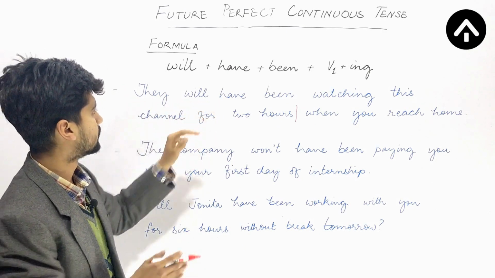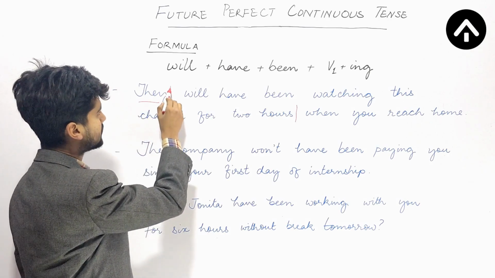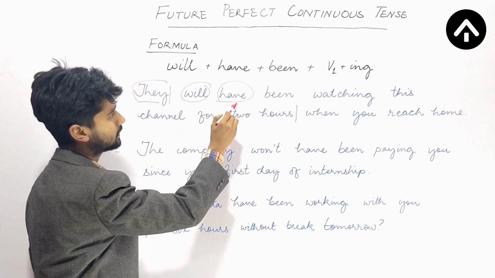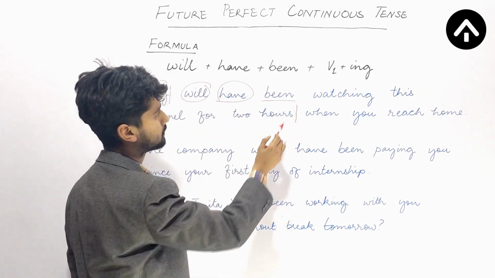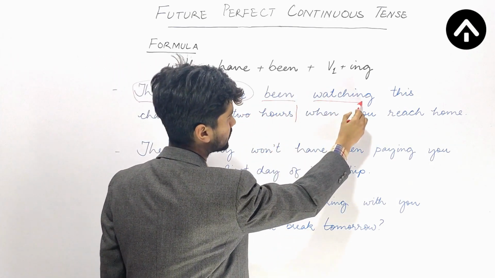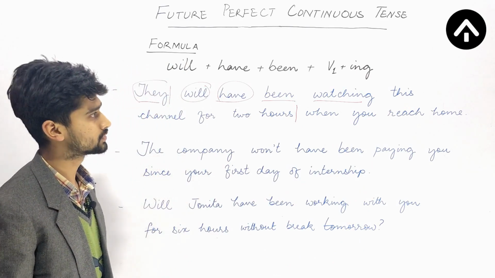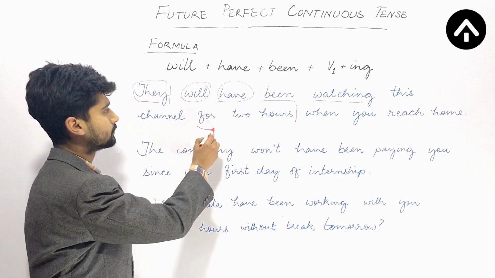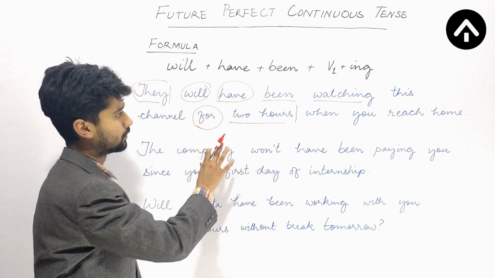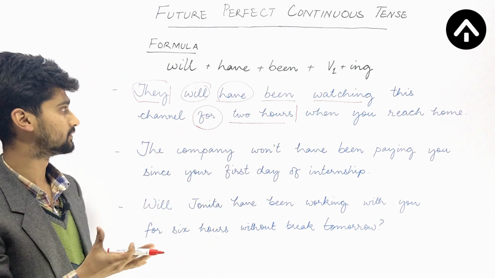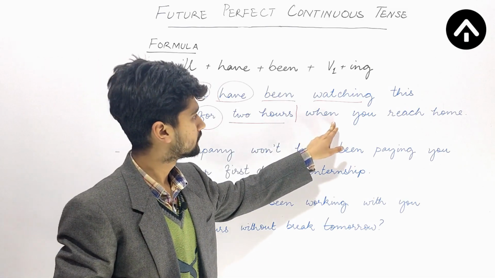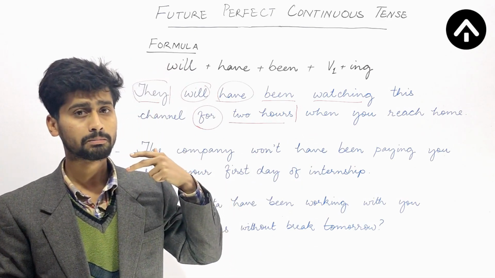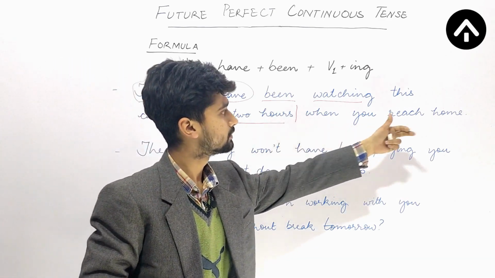So they will have. Here after the subject they, I am using will, and I'm using have after will. Then I'm using been, third form of be. Watching, that's the continuous form of watch. This channel for 2 hours. So here again I'm using for to denote the duration. This is the period of time, right? Second clause, its structure is of present indefinite tense, right? So when you reach home.